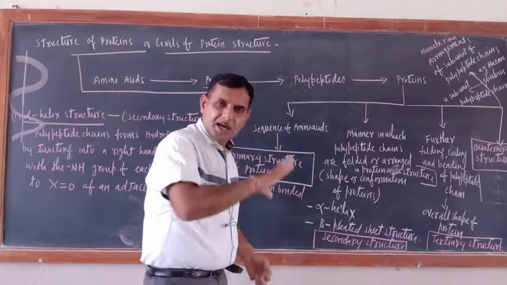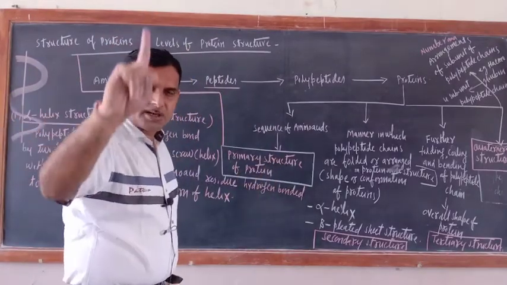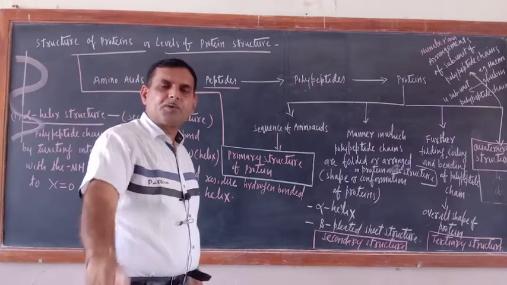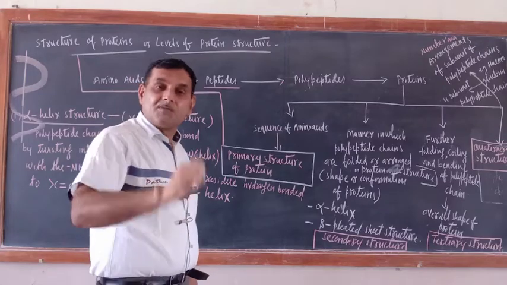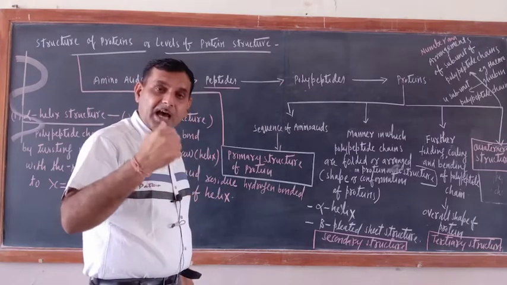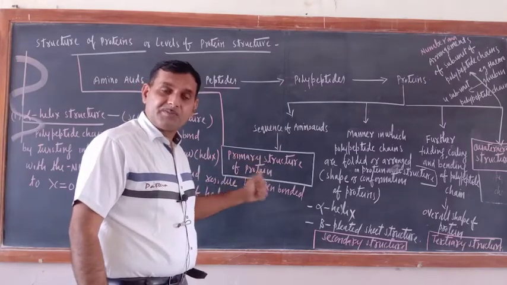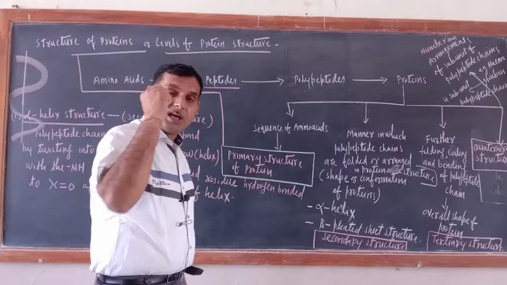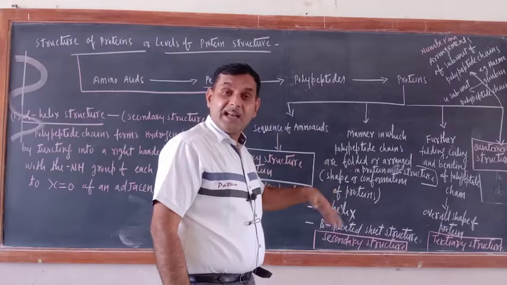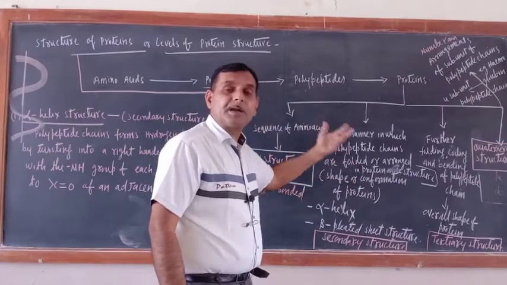Okay, so these are the 4 levels of protein structure. In primary structure we will study the sequence of amino acids. In secondary structure of protein we will study the manner in which polypeptide chains are folded or arranged in protein molecules. This will give the shape and conformation of protein molecules. In tertiary structure of protein we will study the further coiling, further bending, further folding of polypeptide chains.